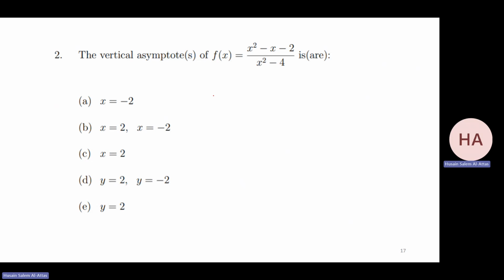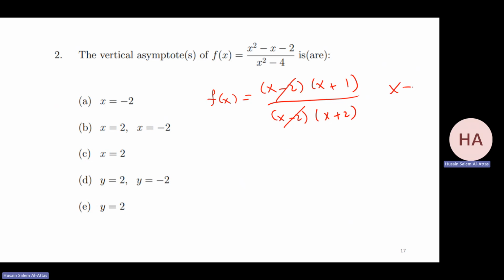This one, same idea. I have x minus 2 times x plus 1 over x minus 2 times x plus 2. This is cancelled, provided x is not equal to 2. So I have a vertical asymptote only at x equal minus 2. Because at x equal 2, I have a hole, because it will be non-zero, and this is non-zero if I put minus 2.